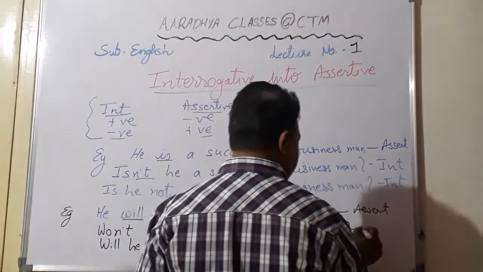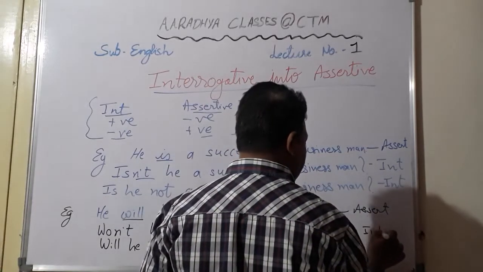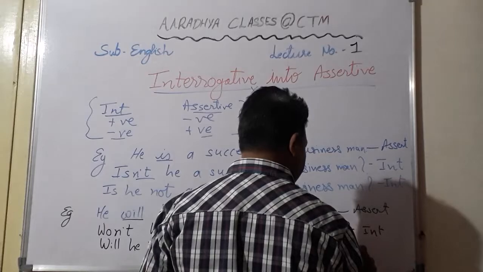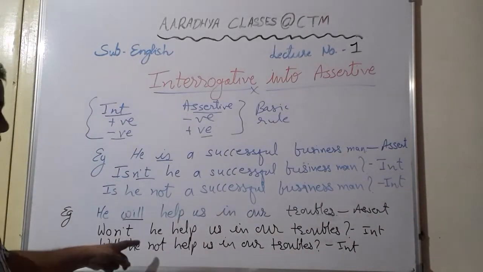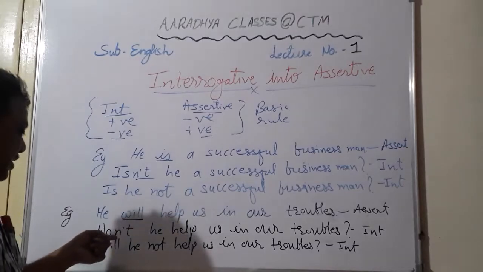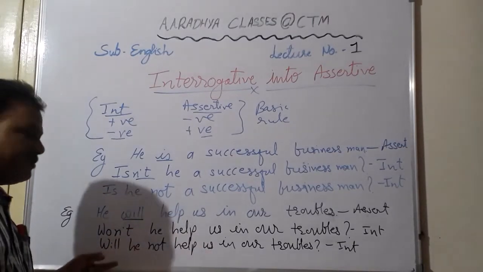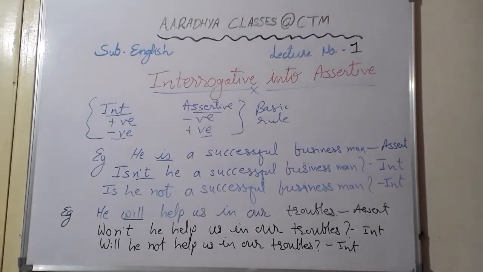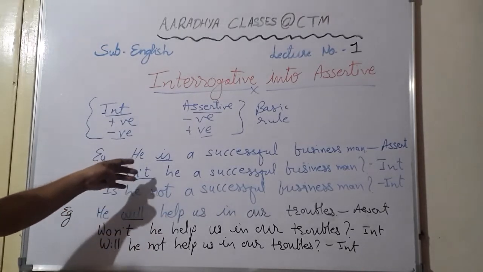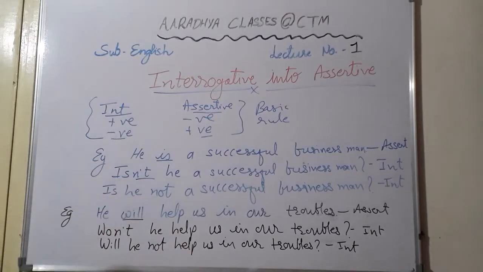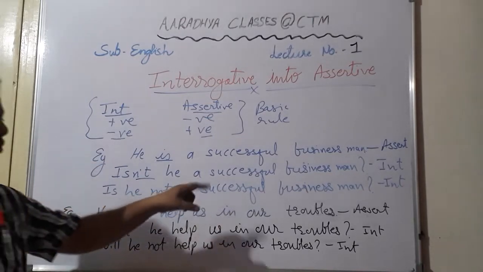Okay, so students, here you see both are examples of interrogative sentences. Whether you write in the combined form or separate not from the auxiliary, both are right. So here we have seen just two examples of assertive converting into interrogative. Both the sentences were positive.